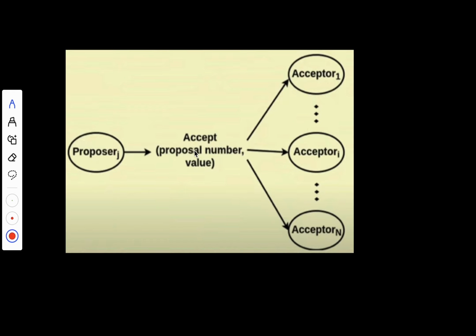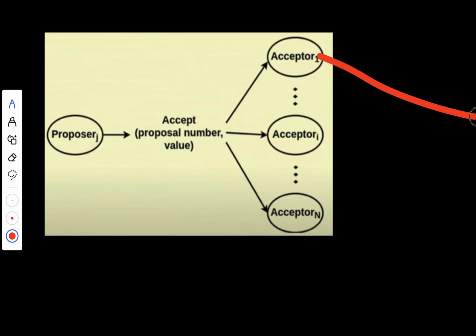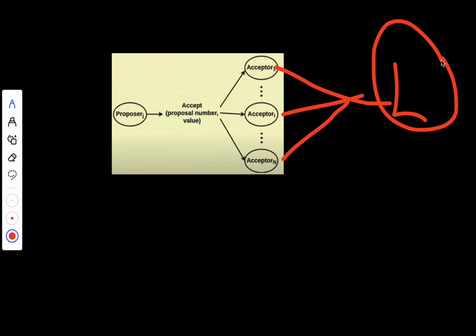Okay, so in Paxos, nodes can play three roles. First, proposers, who suggest a value for acceptance. Number two, acceptors, who vote on a proposal, and a value is chosen if a majority of acceptors vote yes. And third, we have what we call learners. Let's say we have another node, we call it a learner. Learners observe which value was chosen and record it as the final result. Often these roles can be combined in practice. For example, each node might be both proposer and acceptor at the same time.